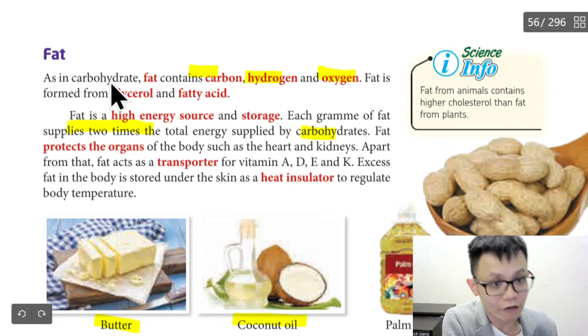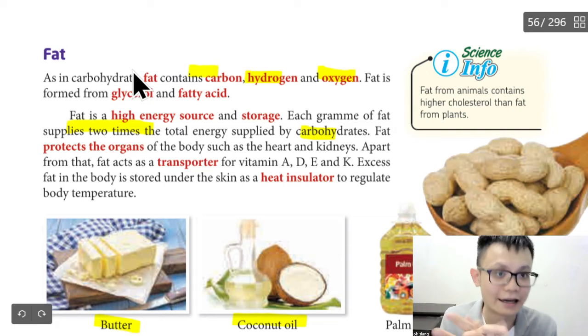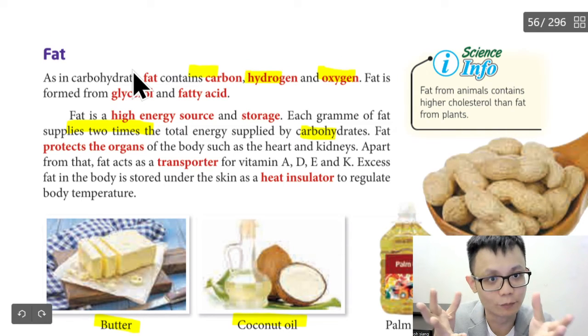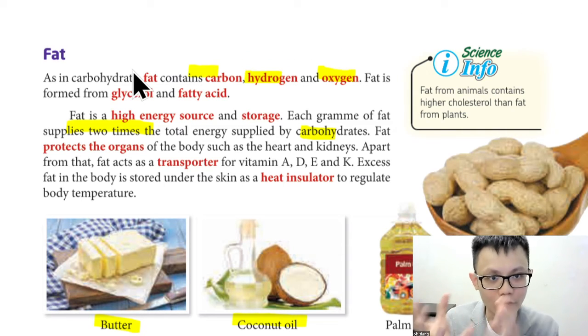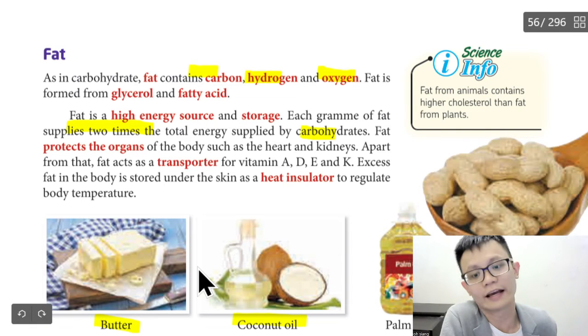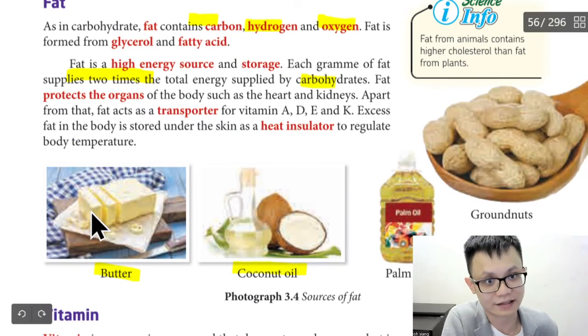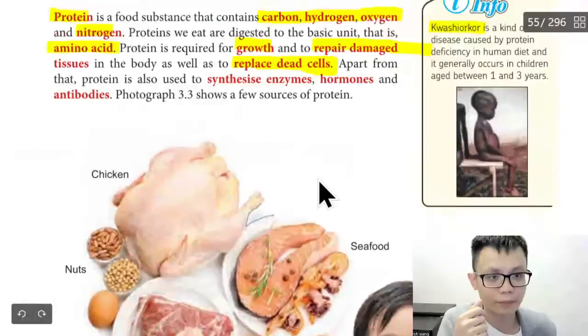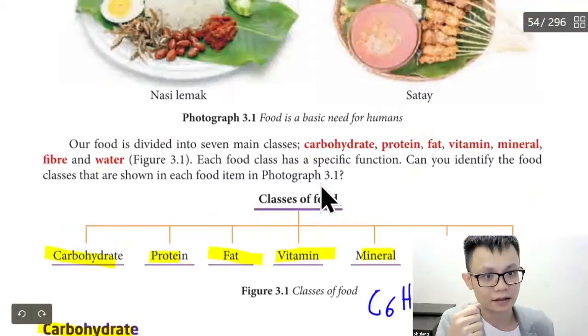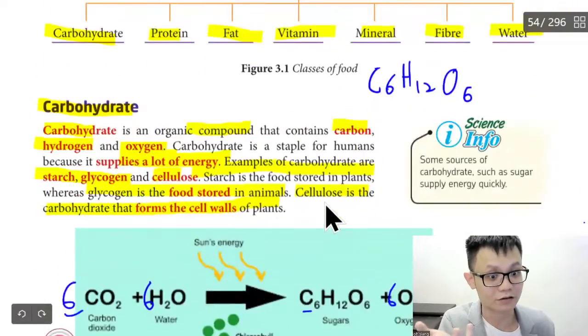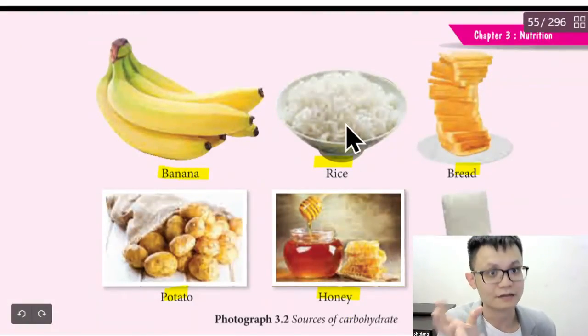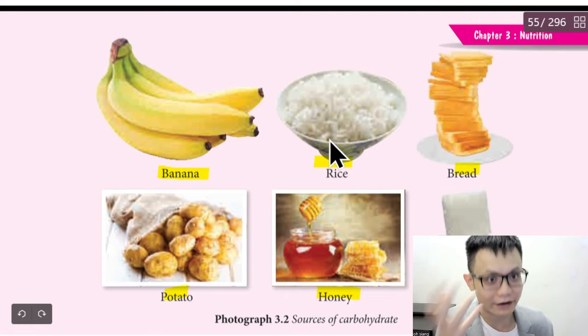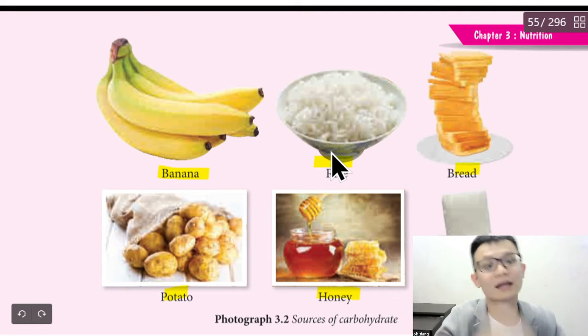So how do you calculate the fats? How do you calculate the calorie? So you need to burn it. The more it can burn, the more calorie it has. So you can imagine if I take fire to burn this butter, it can burn, right? It will produce more heat as compared to if I burn the rice. Rice can burn also, correct or not? Can burn. If you have proper fire, a lot of rice and the fire very big, you also can burn.